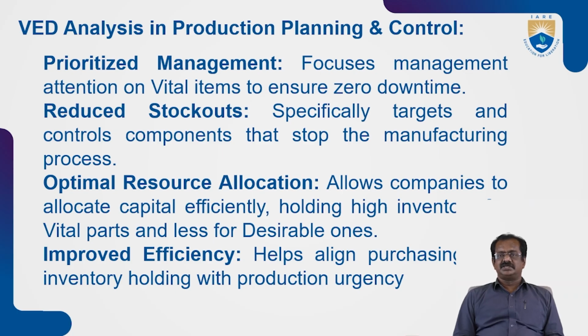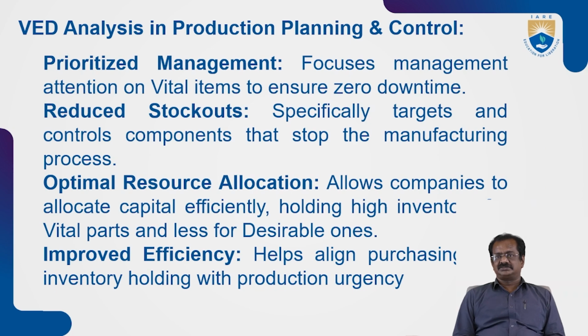And reduce stock out. It basically targets control components that stop the manufacturing process. So if the vital objects are not available, we need to clearly understand that the production is not going to start. Completely, the production is controlled by vital objects, that is the engine and the chassis.